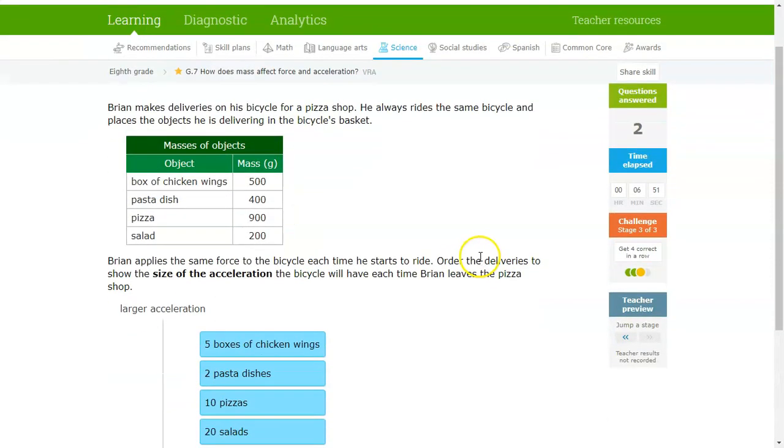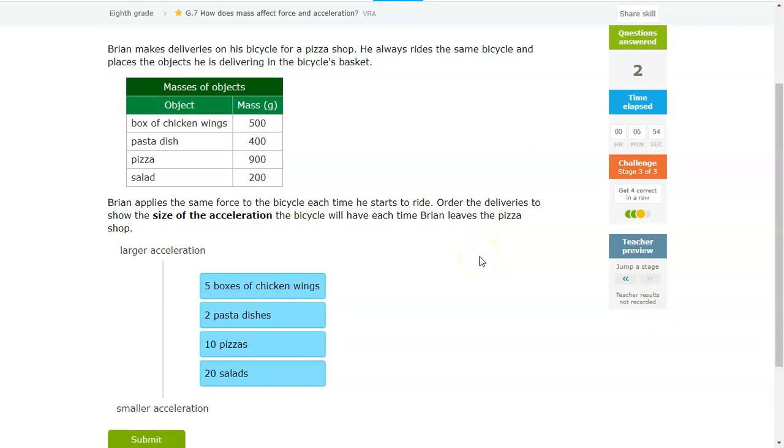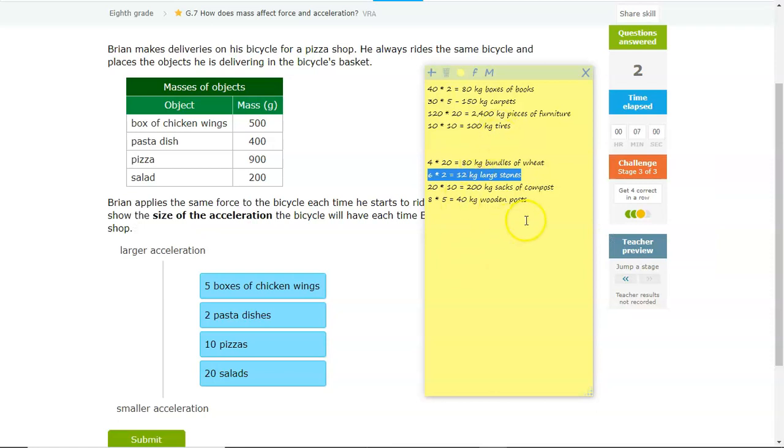Okay, and I'll do just one more. So size of acceleration. So once again, the larger the mass, the lower it will accelerate. So for this one, we got 500 boxes of chicken wings multiplied by 5 is 2,500 kilograms of the boxes of wings. Next one, you got 400, oh, it's just 400 grams now.